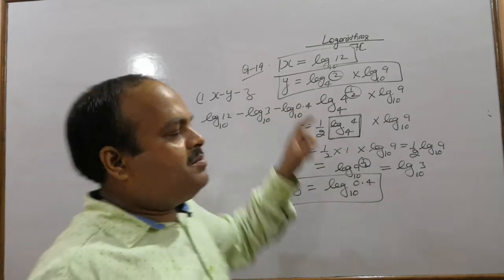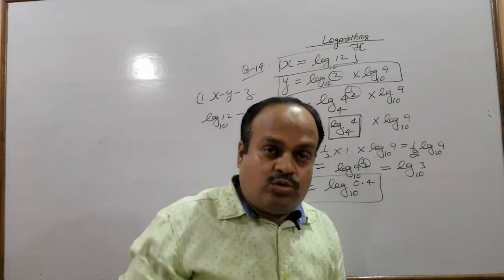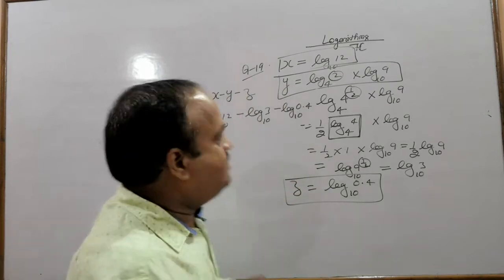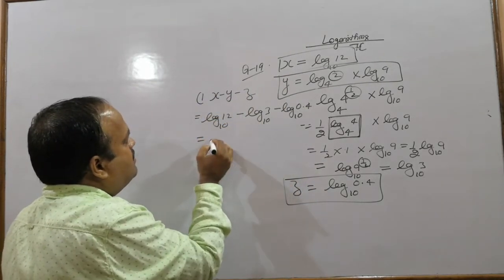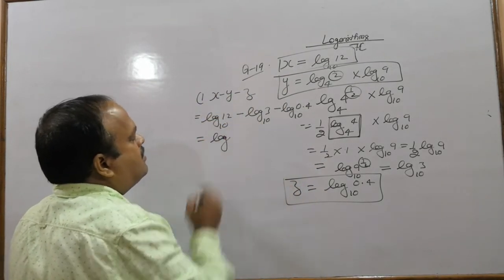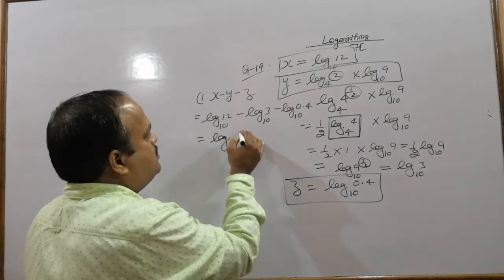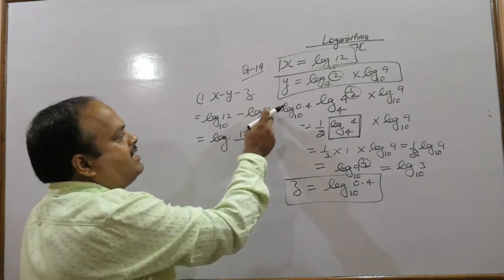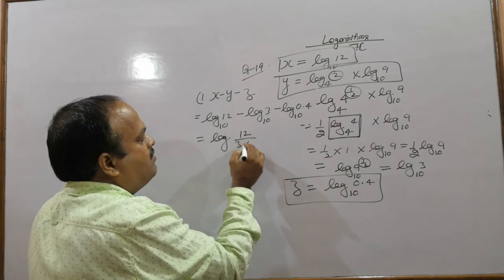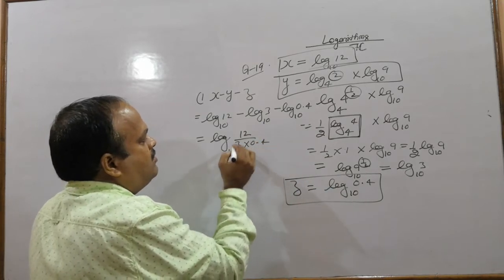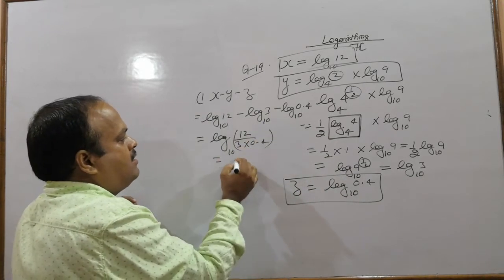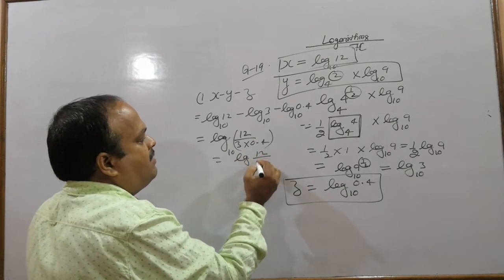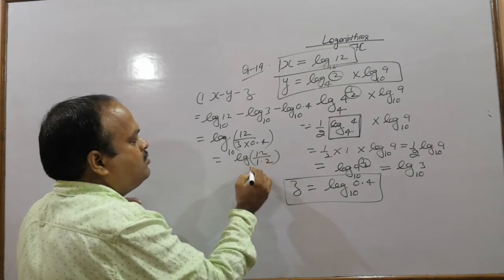So these three terms of log can be changed to a single log. So log of 12 divided by 3 into 0.4 to the base 10. So log 12 upon 1.2 to the base 10.